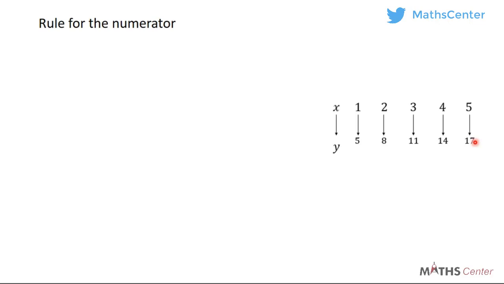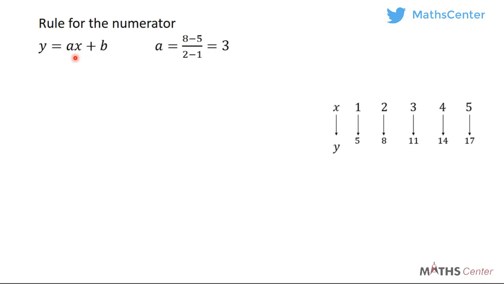So we can find the rule for this linear mapping that we are seeing here. To find the rule, we quote the general rule for a linear mapping. We know that y is equal to ax plus b. We have already done this in a previous video, so you know how this is done. Now what is a?